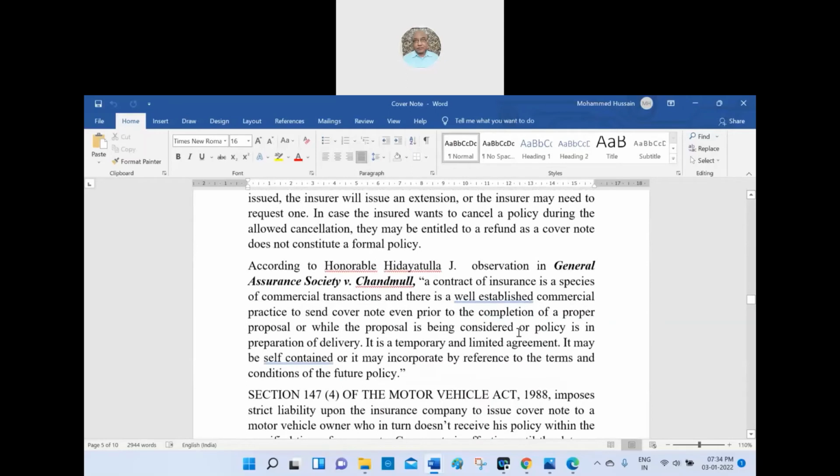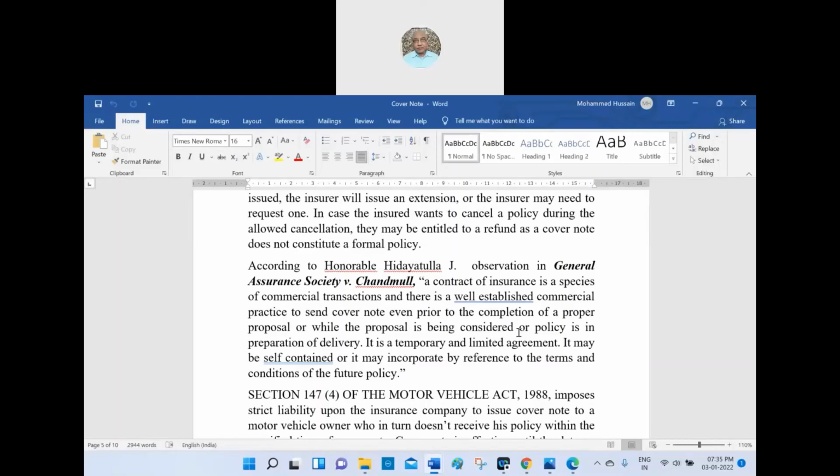According to the Honorable Justice Hidayatullah's observation in the General Assurance Society versus Chanmul case law, a contract of insurance is a species of commercial transaction, and there is a well-established commercial practice to send the cover note even prior to the completion of the proper proposal, or while the proposal is being considered, or while the policy is in preparation for delivery.